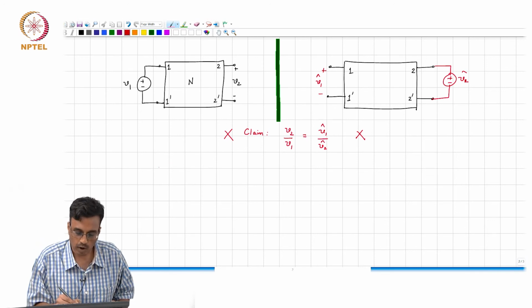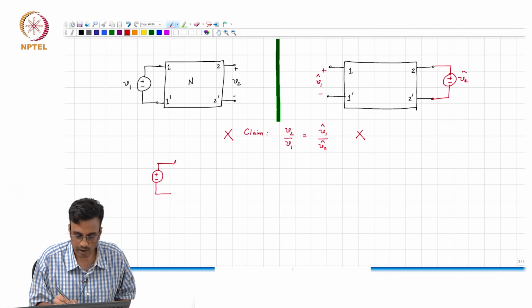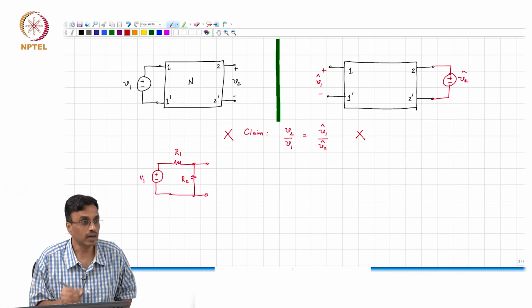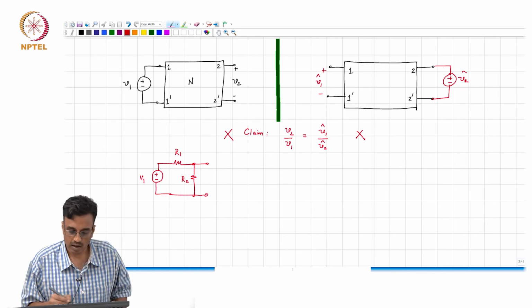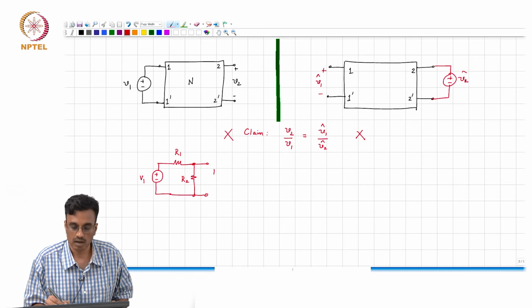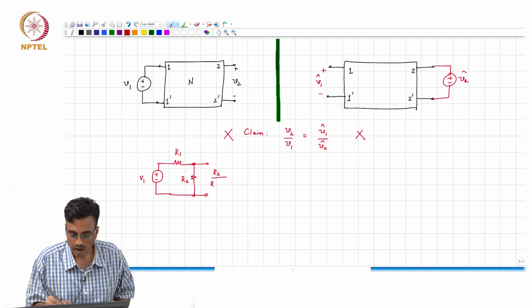And if you want a simple counter example, here it is. This is R1. I still see people incredulously looking at the result and saying, how can that be? So, this is V1. What is the output voltage? R2 by R1 plus R2 times V1.